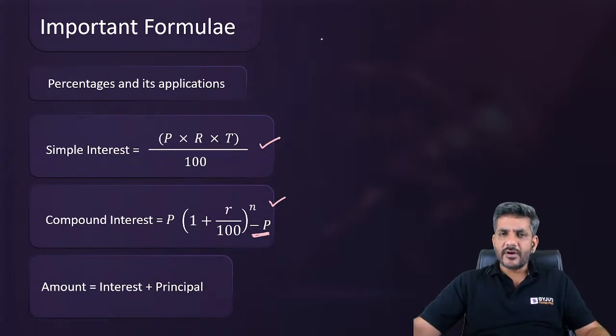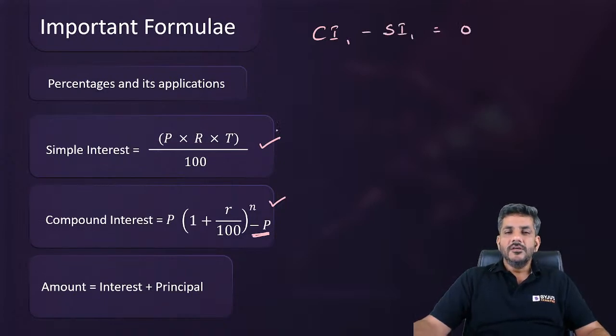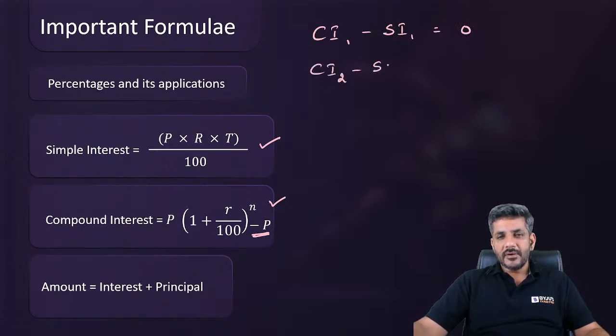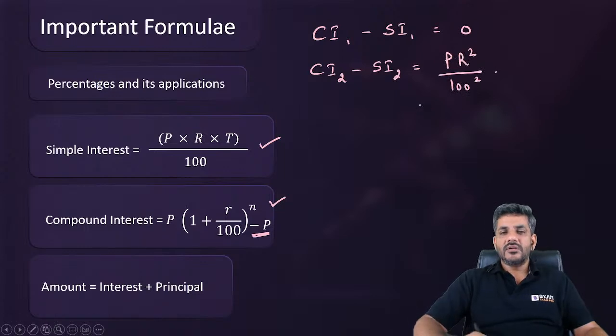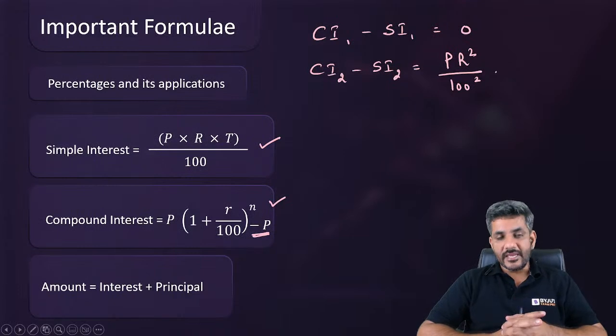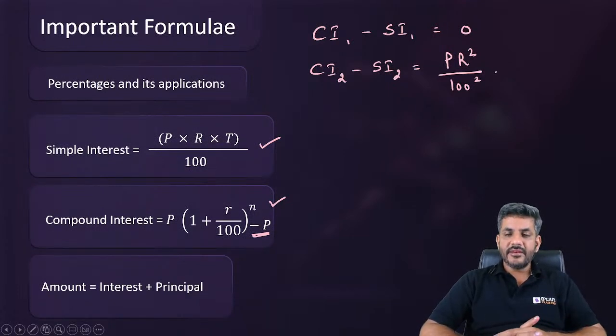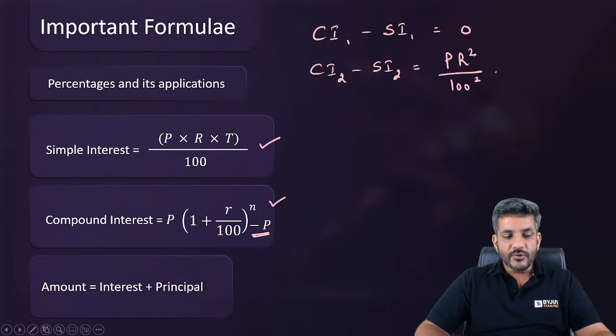It might be needed to find out the difference as well. Let me just write down that as well. Compound interest for 1 year, simple interest for 1 year, they are equal. So the difference between them is 0. Compound interest for 2 years minus simple interest for 2 years is P into R square divided by 100 square. And I doubt they are going to ask you questions based upon difference between CI and SI for 3 years. So that I do not think would be needed. So CI for 2 years minus SI for 2 years is PR square by 100 square. This is the other thing that might be used in these questions.